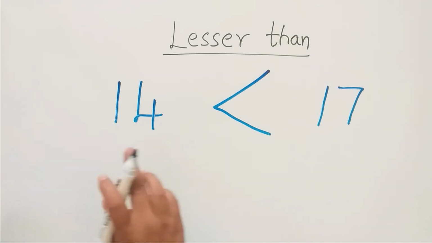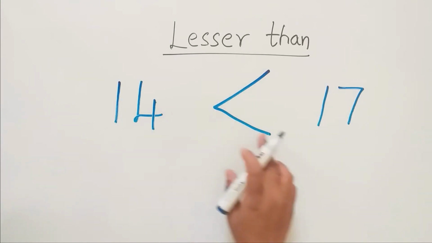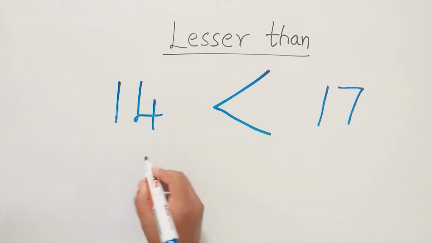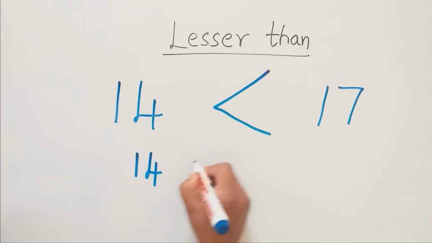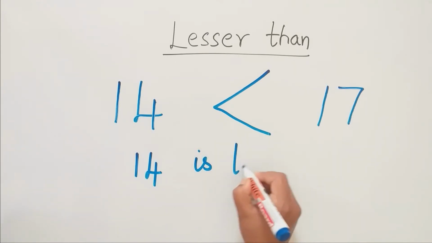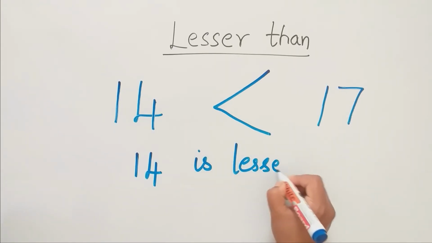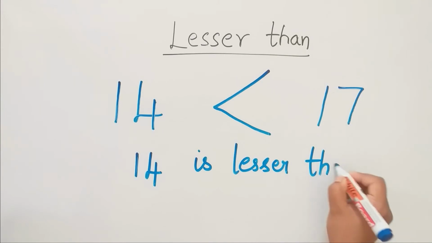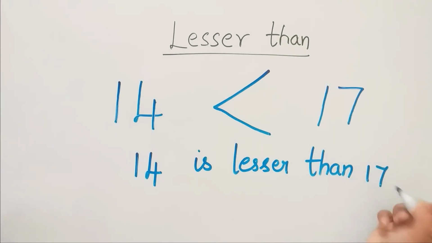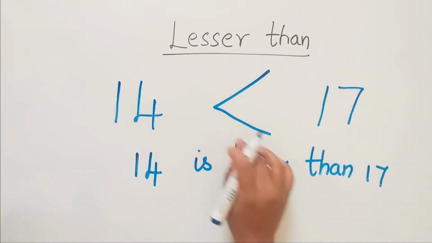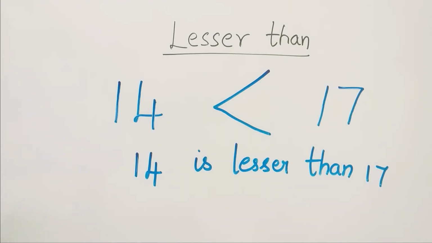You will tell 14 is lesser than 17. So shall we write 14 is lesser than 17. So children, I hope you understand the lesser than sign and also the greater than sign.